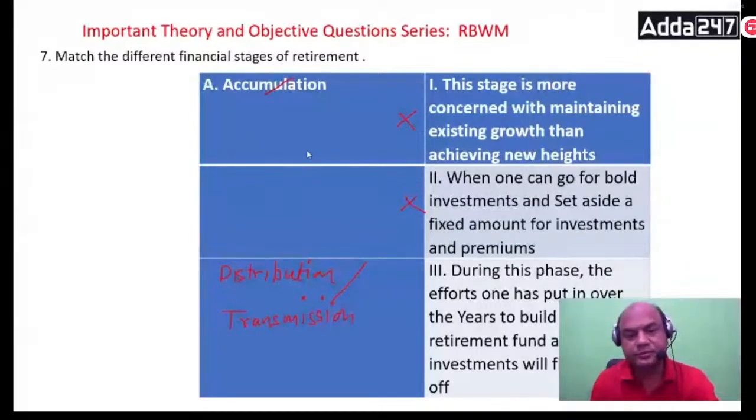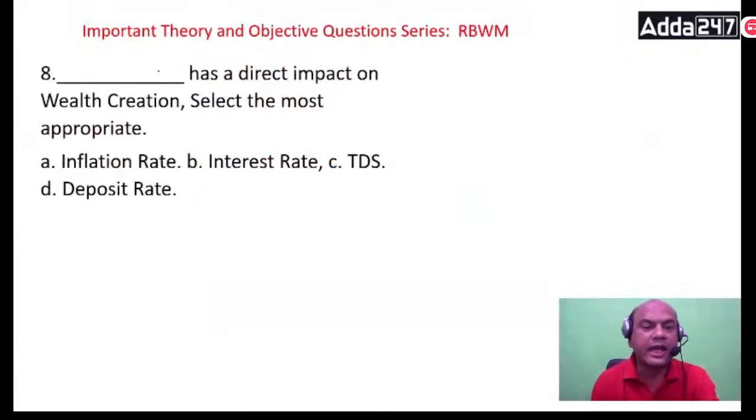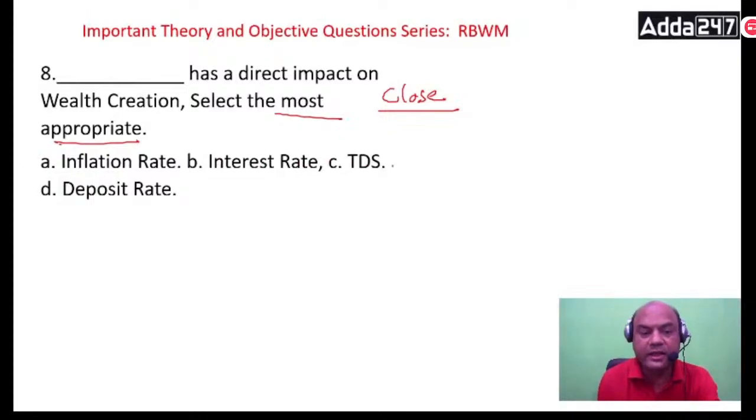Okay, next one. Dash has a direct impact on wealth creation. Choose the most appropriate, meaning the true one or the closest. Inflation rate, interest rate, TDS, and deposit rate. Check this. All of them seem to be correct. But the answer is only one. You want the closest one. Think about it, everyone.